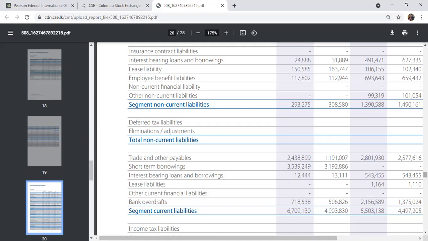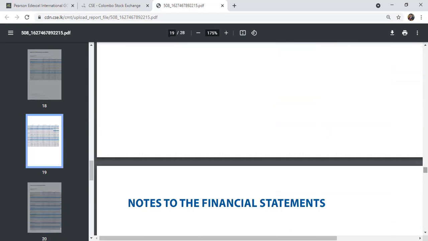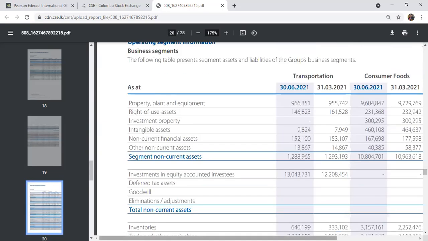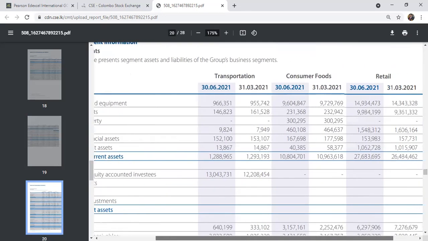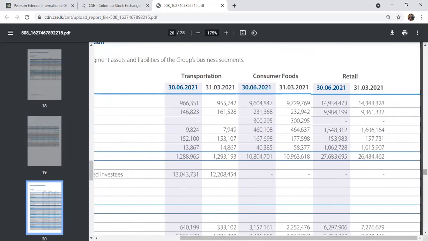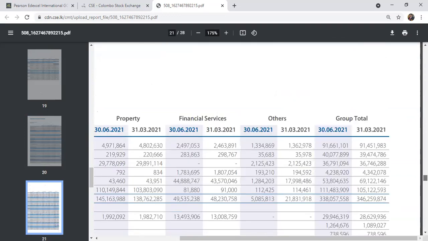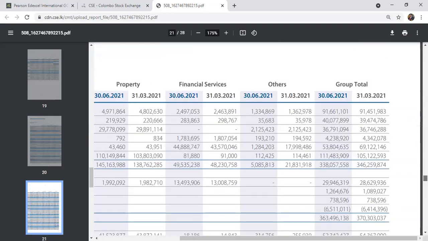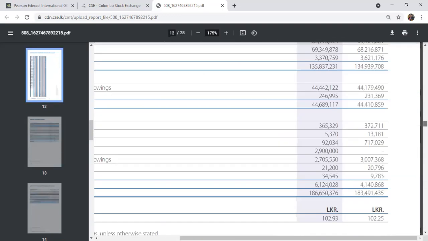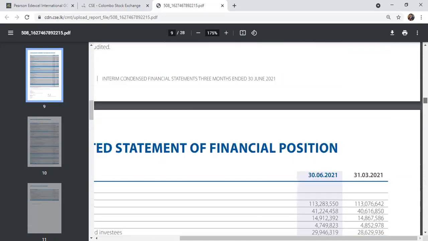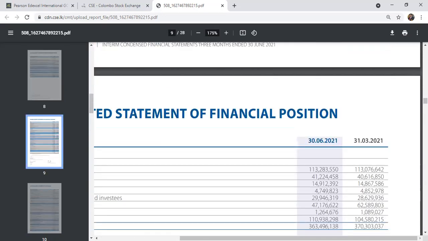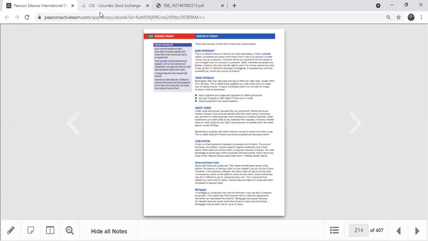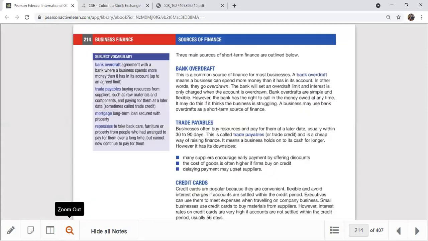If you go through this financial statement, you can find out in the note section, mainly the segment-wise breakdown: transportation segment, consumer segment, retail segment, and then the other segments, property, financial service, other. So this is the important thing. The statement of financial position will give you important sections regarding this. Okay, let's go back to our topic one by one.